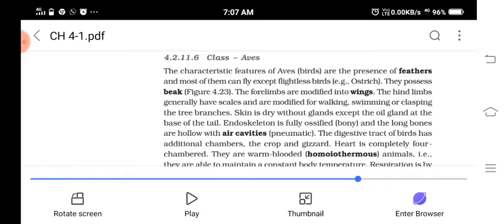Forelimbs are modified into wings, and the hind limbs have scales and are modified for walking, swimming, clasping the tree branches. Birds never lie down and sleep.